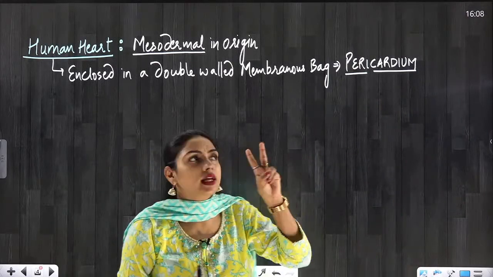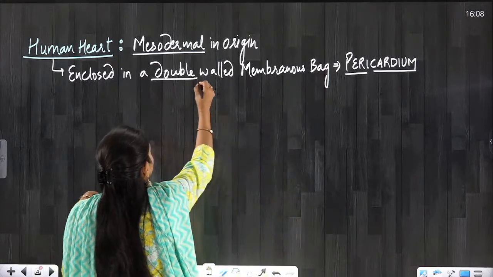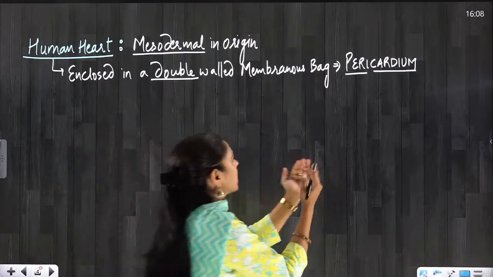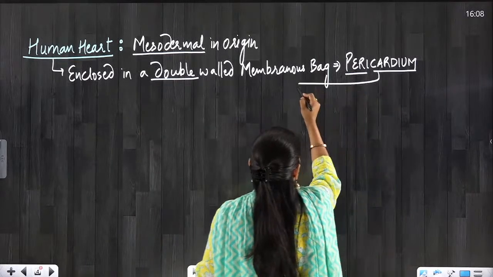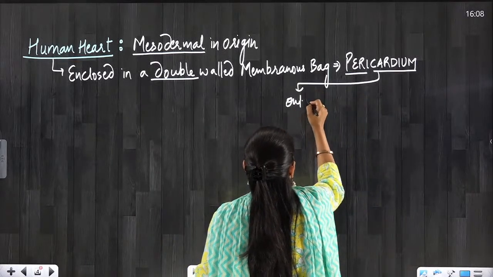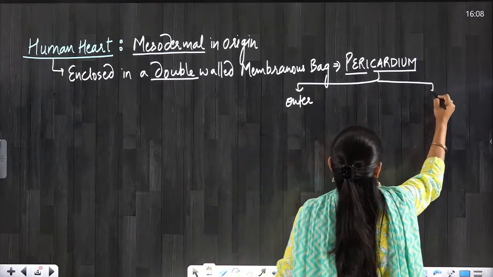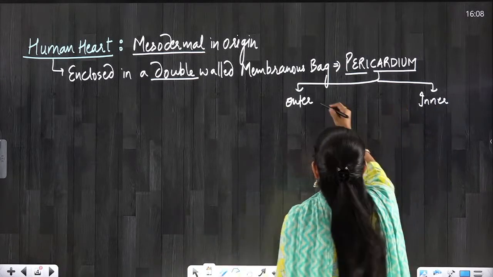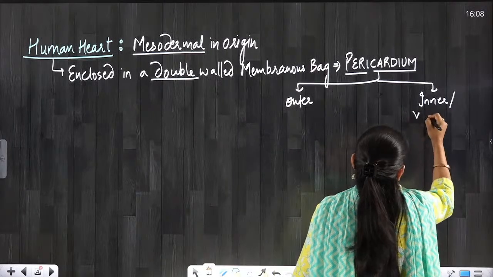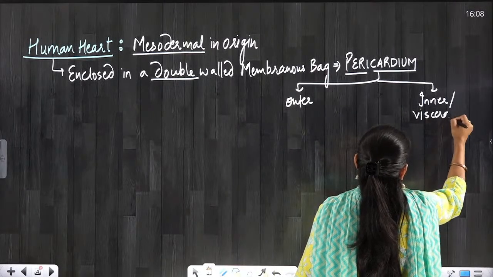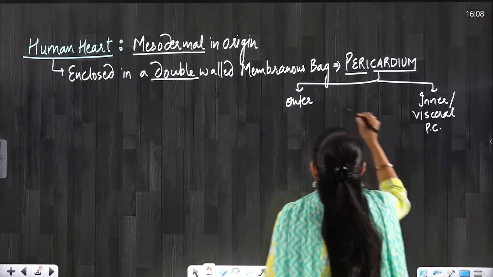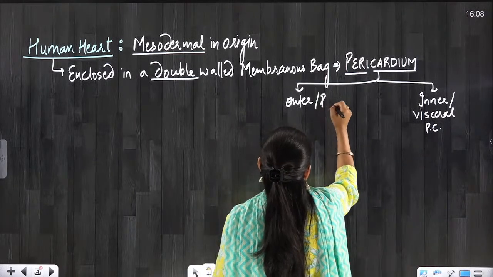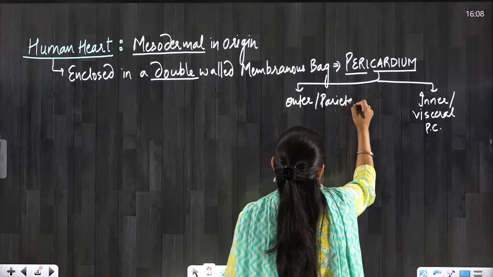It has two layers, double walled: one is the outer and one is the inner. The inner pericardium is also known as visceral pericardium, and the outer pericardium is also known as parietal pericardium.